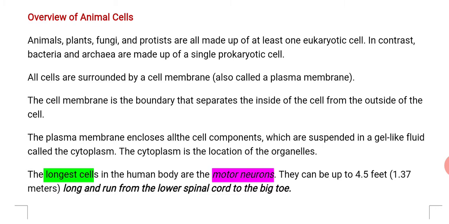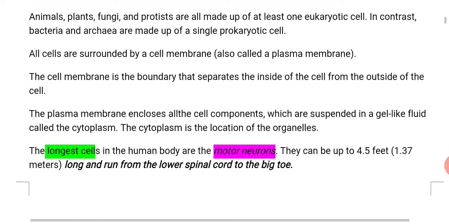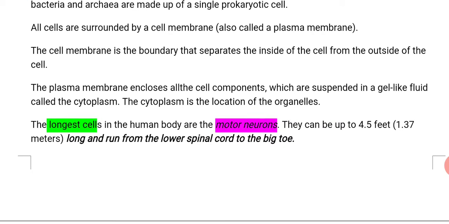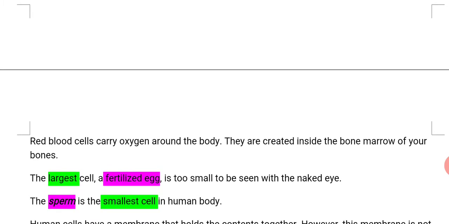Now we will discuss the longest cell in the human body, the motor neuron. It can be 4.5 feet, or we can say 1.3 meters long, and runs from the lower spinal cord to the big toe. Now we will discuss the largest and smallest cells in the body. The largest cell is the fertilized egg, which is too small to be seen with the naked eye, and the sperm is the smallest cell in the human body.